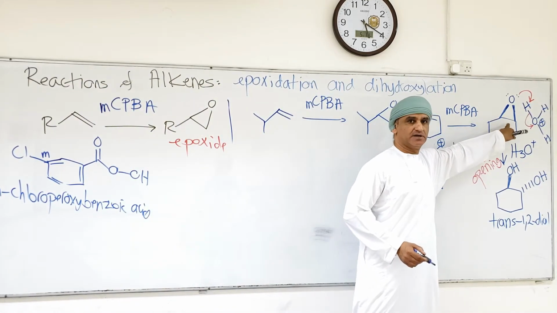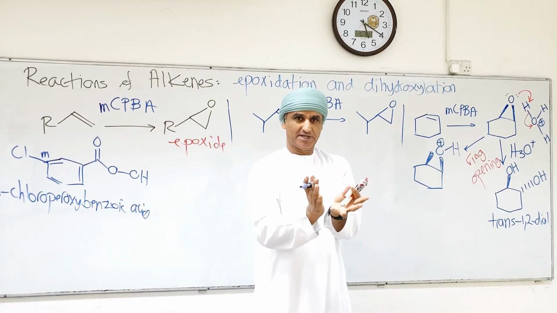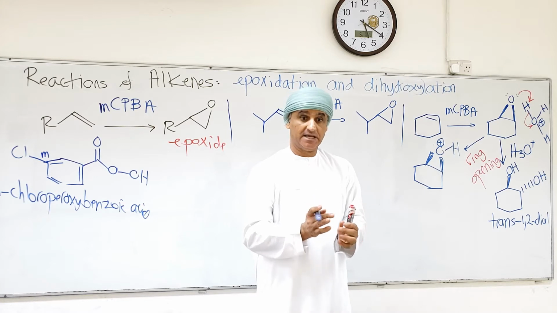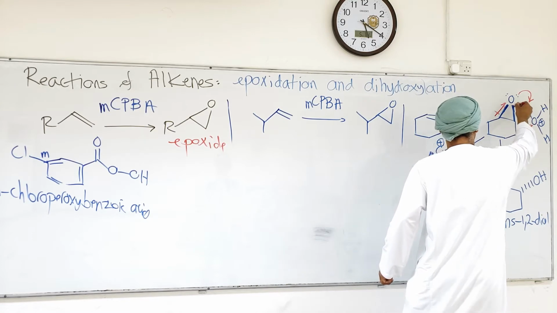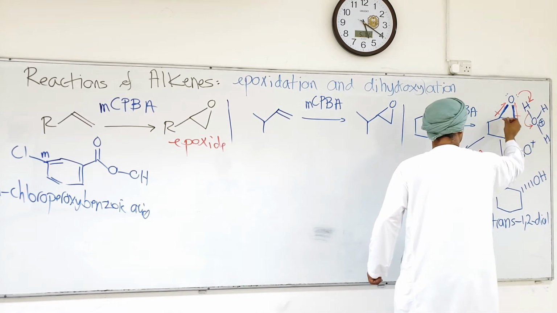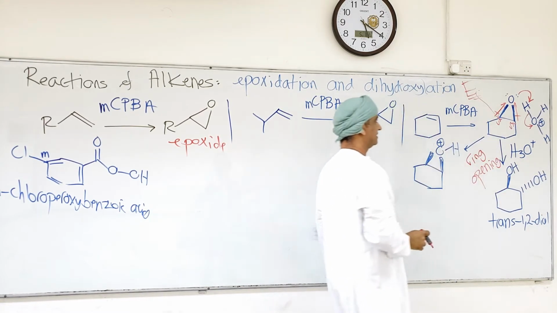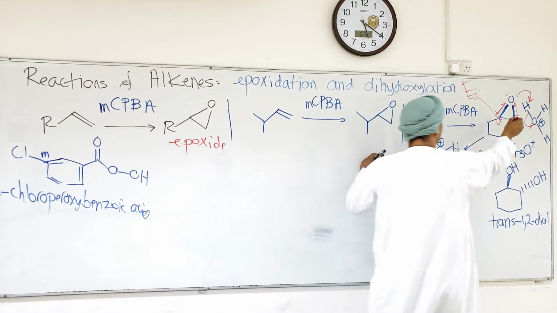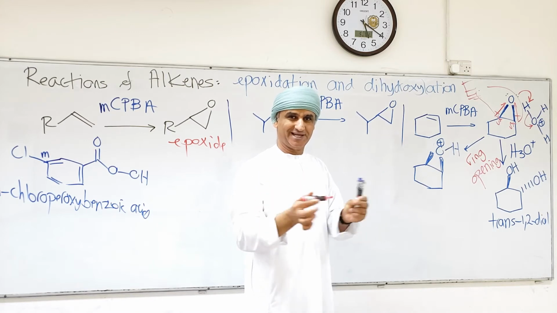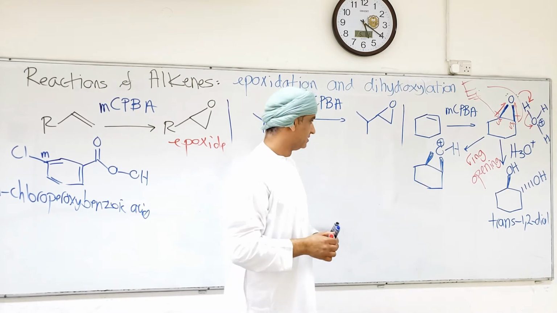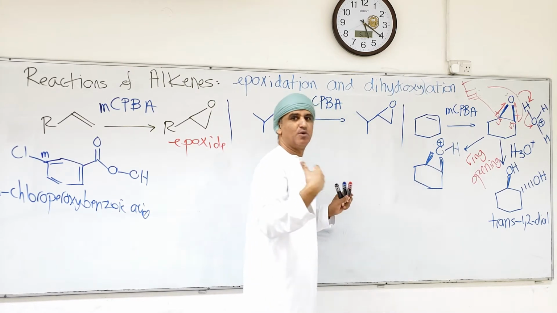A protonated epoxide is even more reactive than the original epoxide. As you might predict, the two carbons that are bonded to oxygen in the epoxide ring are electrophilic because of the inductive effect, so there is a partial plus on them. Nucleophiles can attack them. All those electrophilic sites are susceptible to nucleophilic attack. In this protonated epoxide, these carbons are now made more electrophilic.